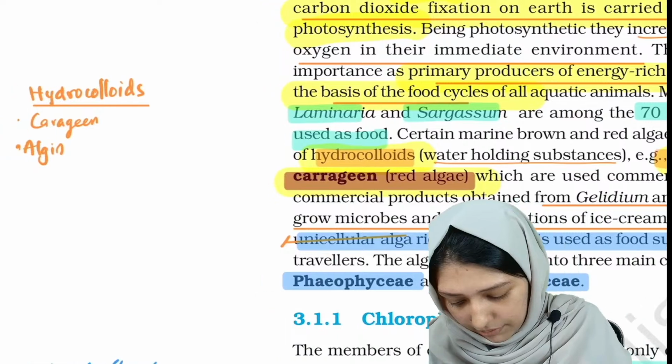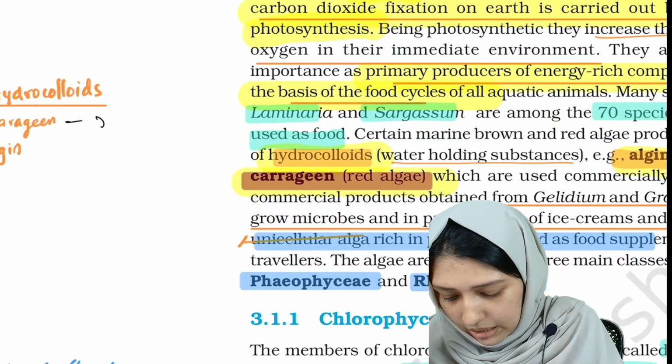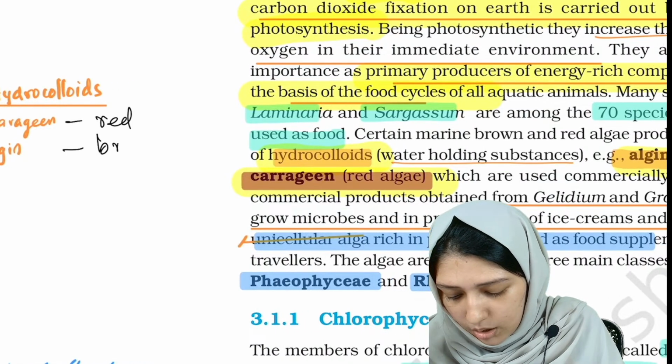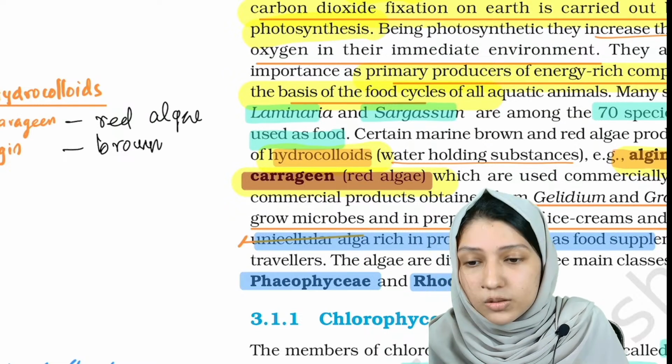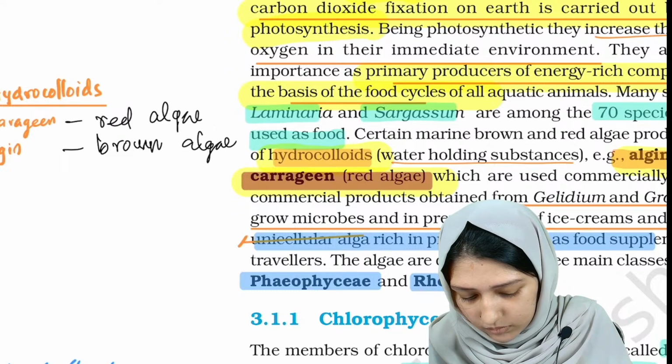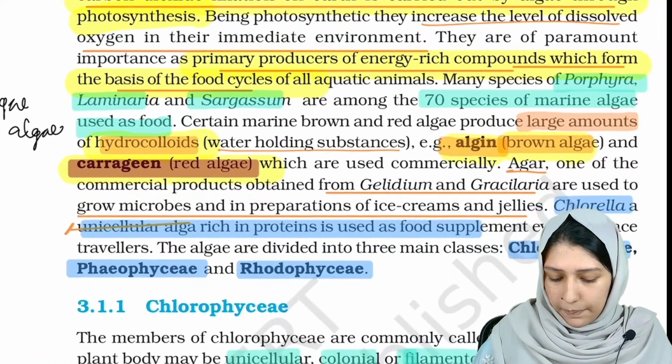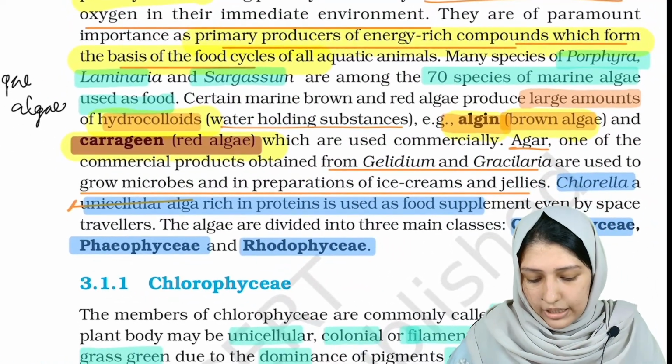So, just remember that this was itself a PYQ. Carrageen is by red, algin is by brown. Carrageen is by red algae and algin is by brown algae. Clear? Okay. Now, let us see agar.